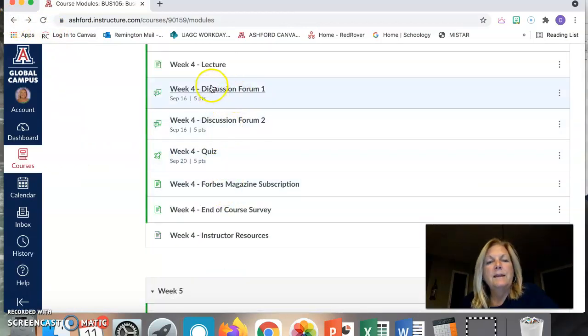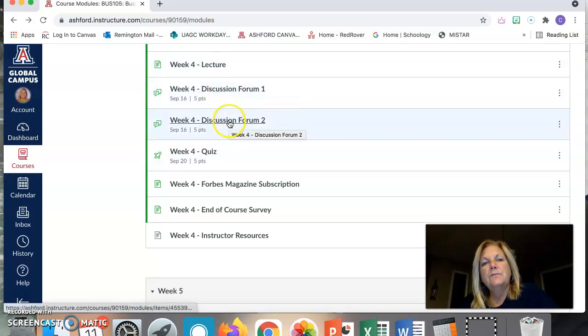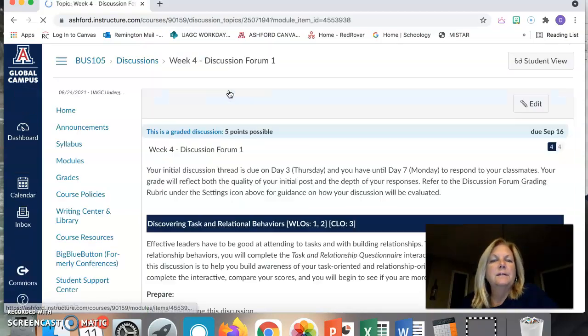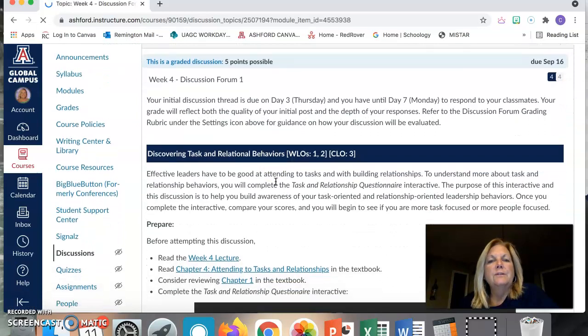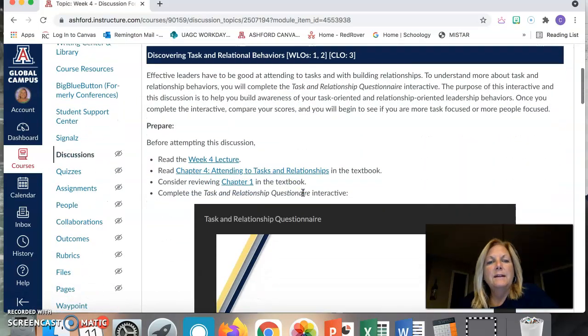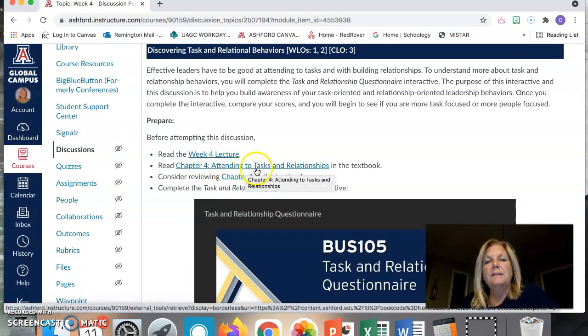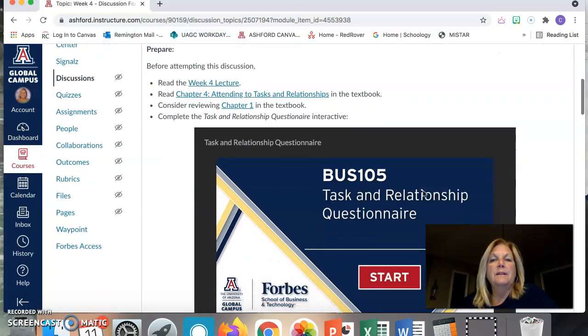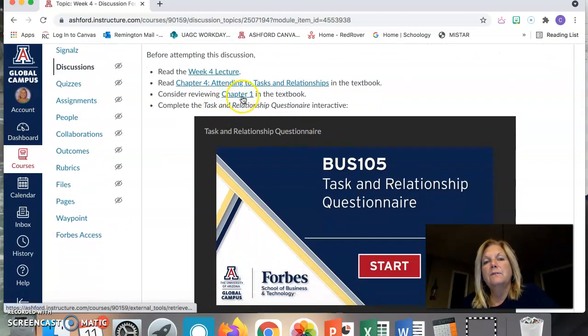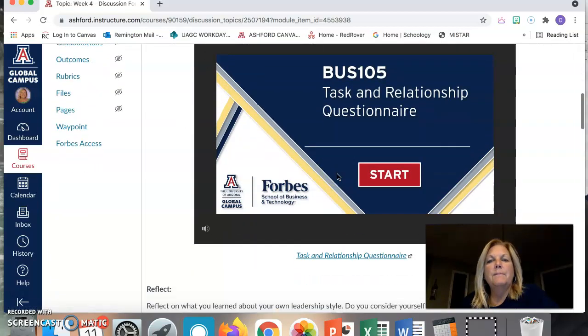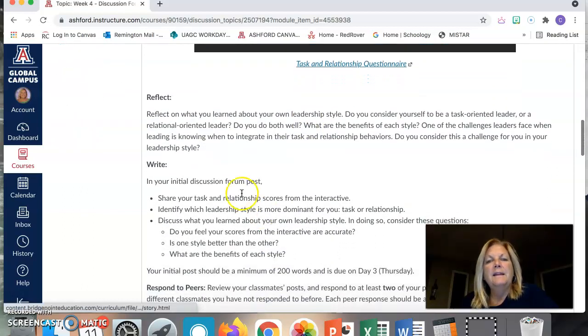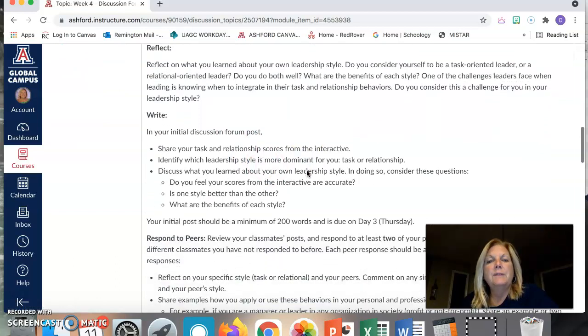And so next, when you scroll down, you'll find your discussion forums 1 and 2. We'll just take a look at one here. As you're going through, you're going to want to read all of the directions. Remember to prepare. You can click on these different links here for the week 4 lecture, and then chapter 4 from the text, attending to tasks and relationships, and then also consider reviewing chapter 1 in the textbook. Then there's a little questionnaire for you to start on here based on task and relationships. So you'll click through this, and then it gives you an opportunity to reflect before you begin writing.